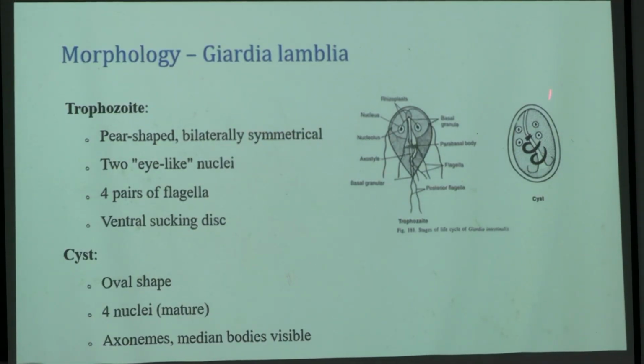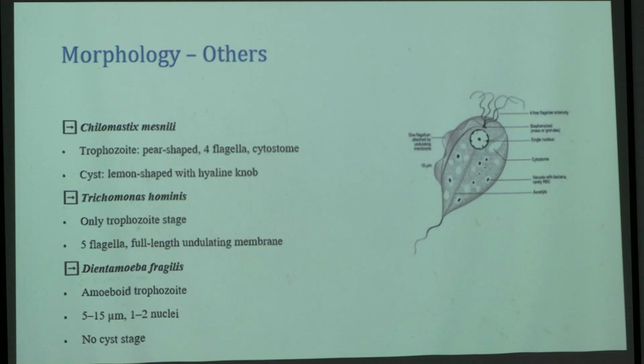You might be familiar with this picture, okay? It is pear-shaped, bilaterally symmetrical, with 2 eye-like nuclei, 4 pairs of flagella and a ventral sucking disc. So this is all about its morphology. This is the trophozoite form and this is the cyst form. Oval shape, 4 nuclei and median body visible. The median body. This is all about morphology.